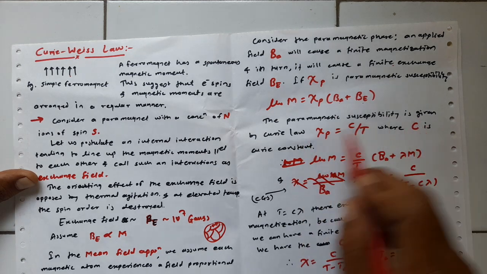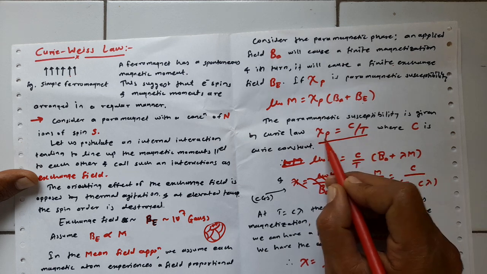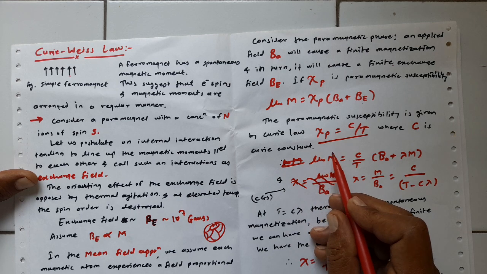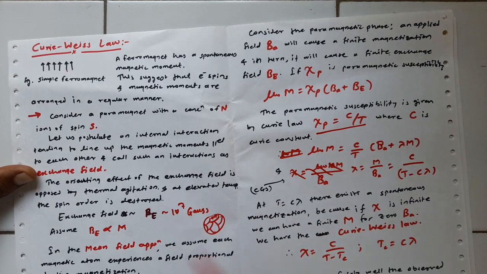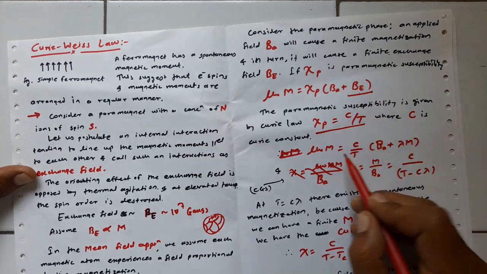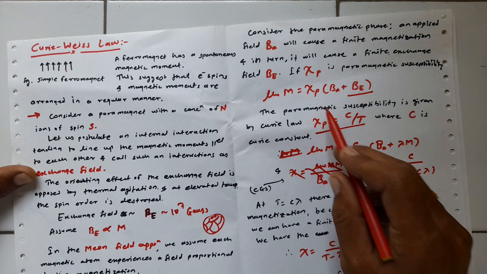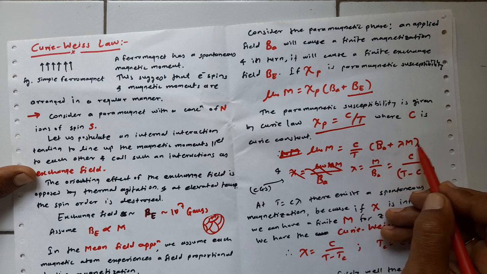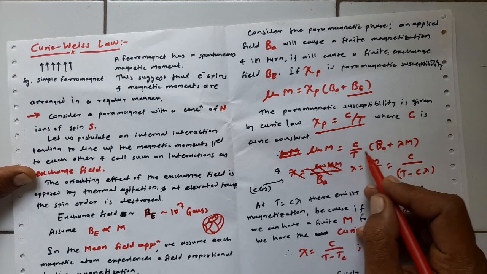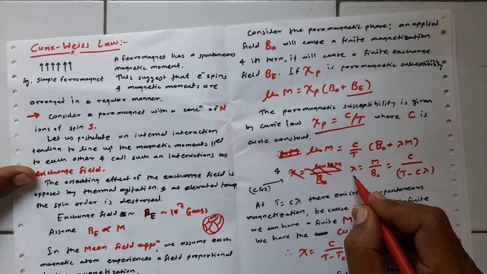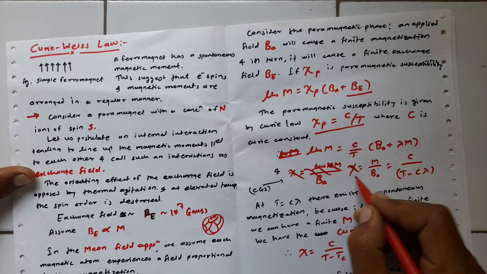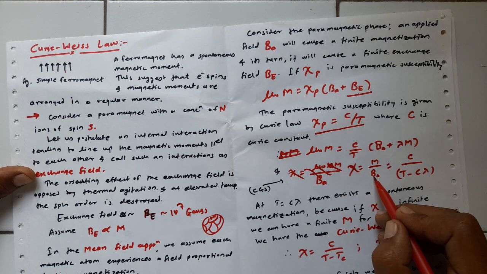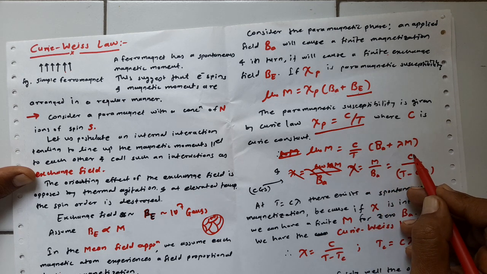The paramagnetic susceptibility is given by the Curie law, which we have seen: chi_p is equal to C by T, where C is the Curie constant. Now, let us substitute the value of the exchange field into this equation and rearrange the terms. So, mu 0 M is equal to C by T into (B_A plus lambda M). We can rewrite the susceptibility, in CGS units, as chi equal to magnetization upon the applied field.